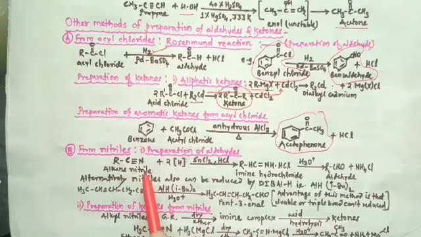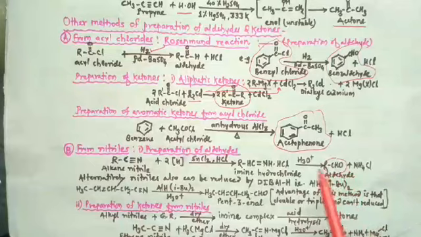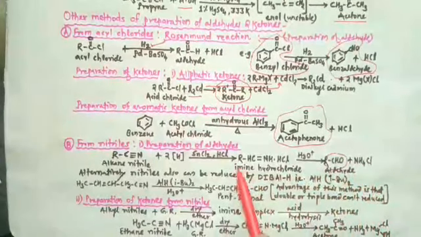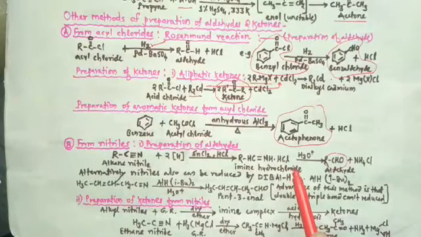In this preparation method, alkane nitrile is first dissolved in solvent ether, and it is reduced to the corresponding imine hydrochloride by stannous chloride in presence of HCl. On acid hydrolysis, it produces the corresponding aldehydes. This reaction is known as the Stephen reaction.